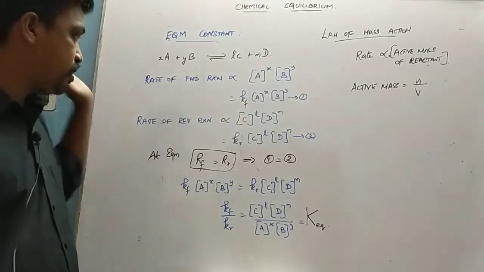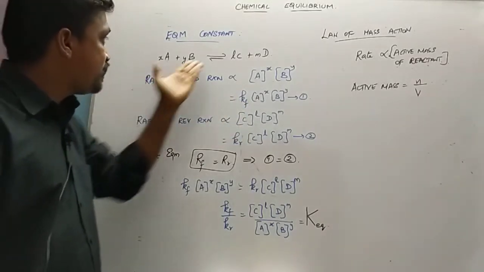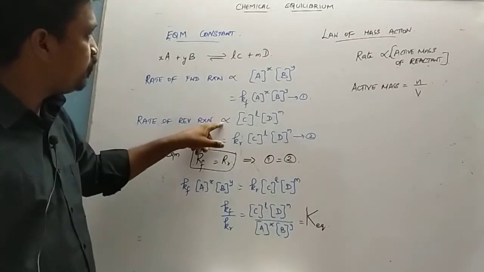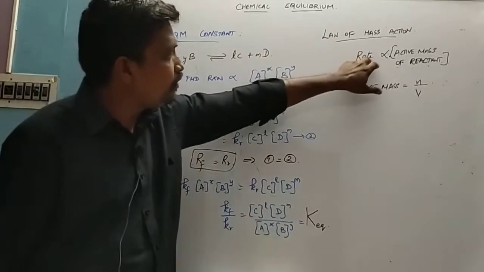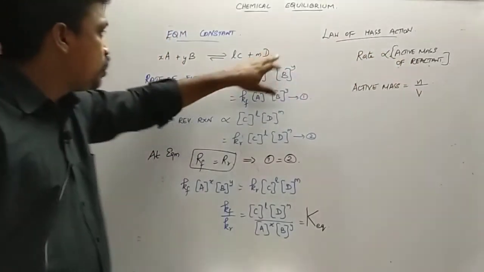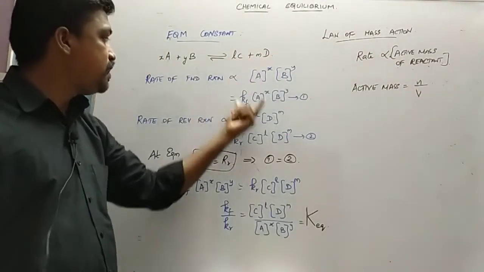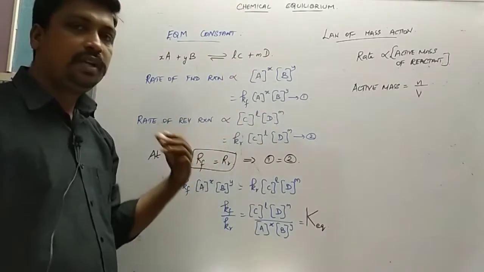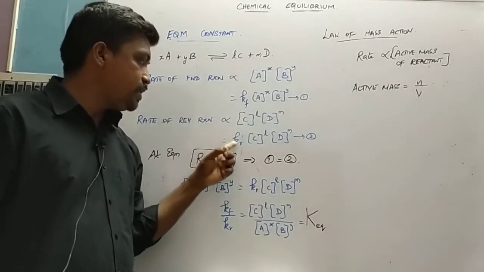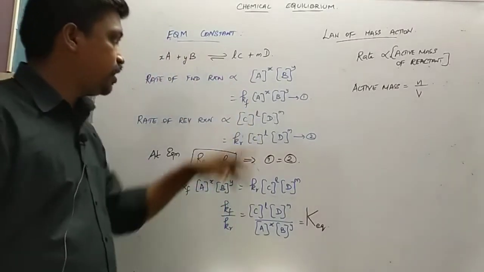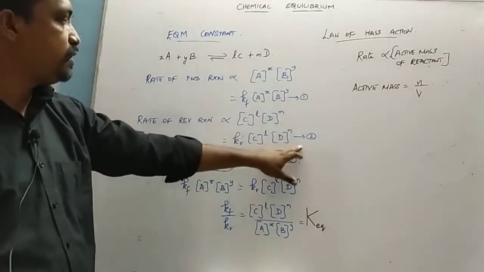Similarly, there is another reaction happening, that is the reverse reaction. So the rate of the reverse reaction is directly proportional to the reactants, isn't it? What are the reactants for the reverse reaction? C and D, to the power L and M. In order to make it equal, we are introducing a constant, the reverse reaction rate constant. So consider this as equation 1 and this as equation 2.